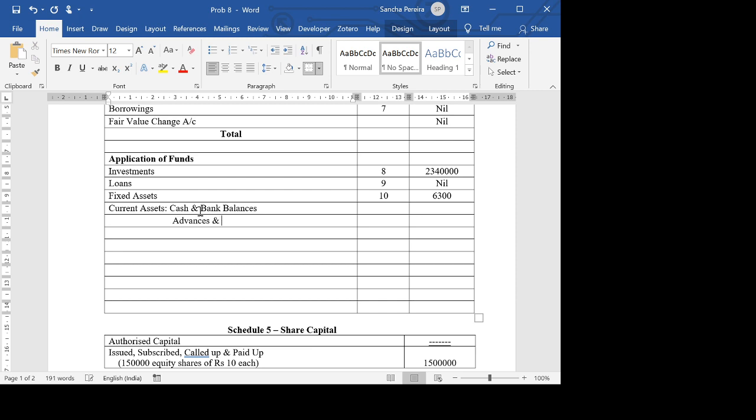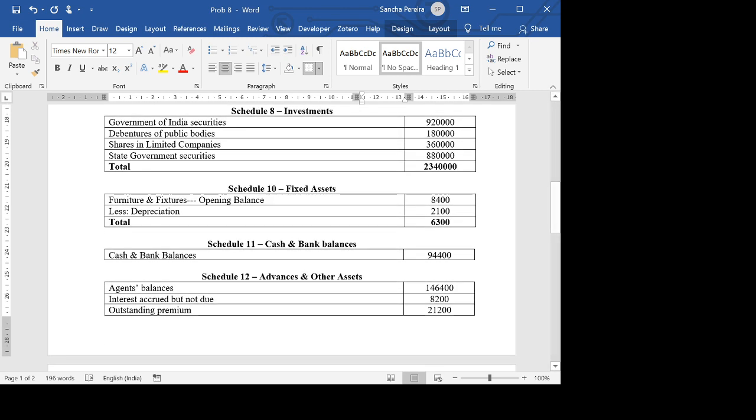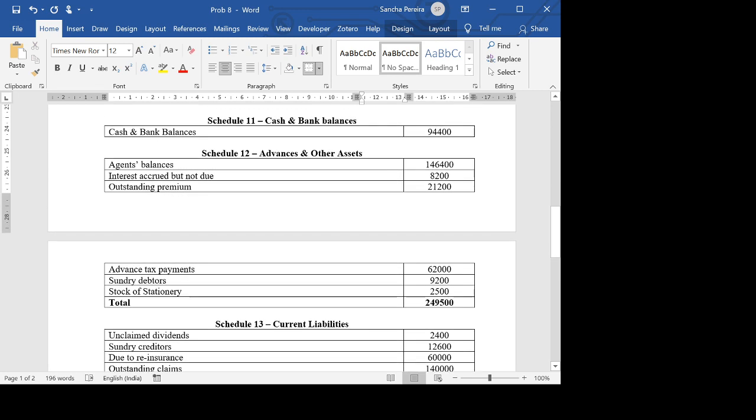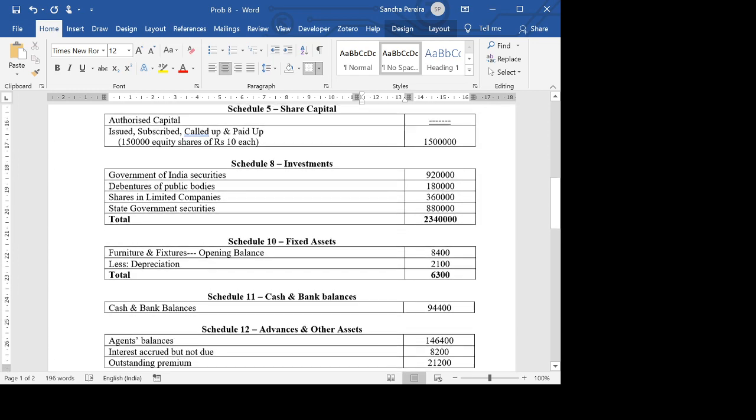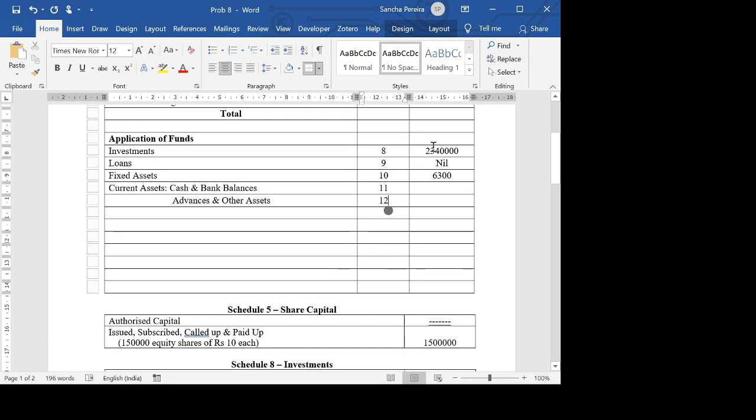Both these come under current assets. One is schedule 11 and the other is schedule 12. So schedule 11 here is 94,400 and schedule 12 is 2 lakhs 49,500.